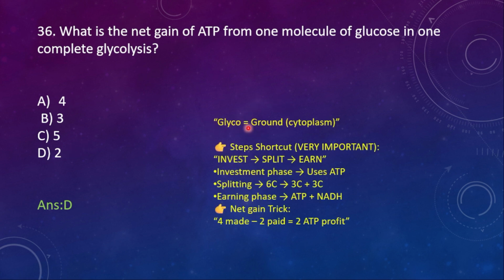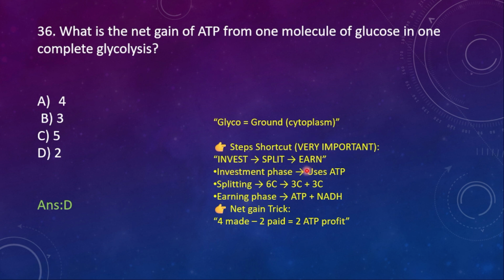Gluco means ground. Glycolysis takes place in the cytoplasm, like that you can remember. Now the shortcut about the steps of glycolysis. First will be the investment phase, then splitting, then earning. What is invested here? ATP is going to be invested. Then what is going to be earned? ATP is going to be earned.